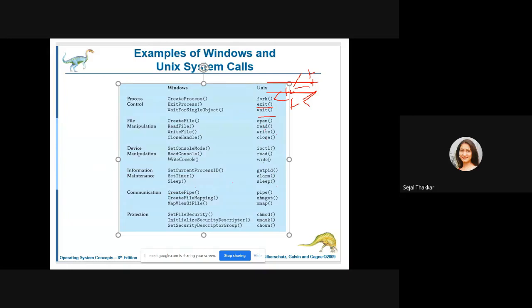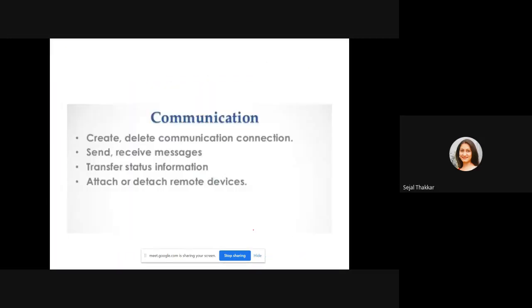Communication means two processes communicate with each other. They are sending and receiving messages. So you can create pipe, create file mapping, SHM get, map view of file, mmap. Protection: set file security, chmod command, initialize security descriptor, umask command, set security descriptor group, chown. So these are some of the system calls.